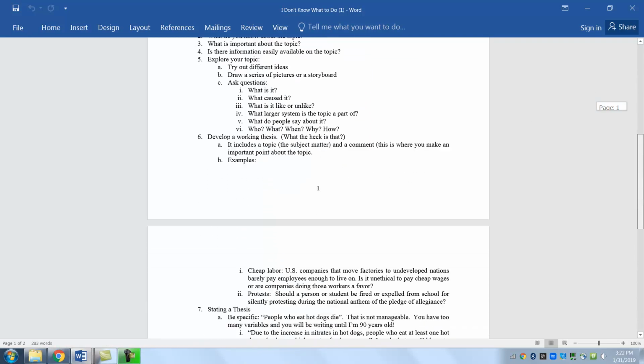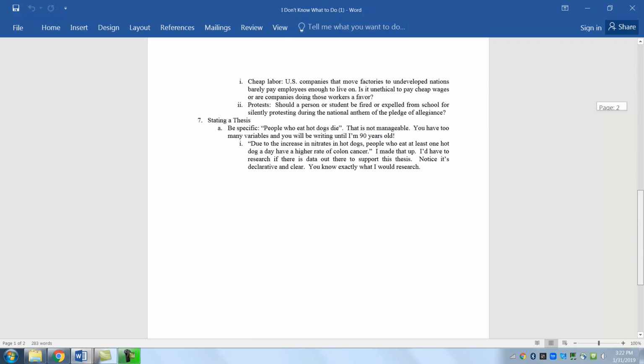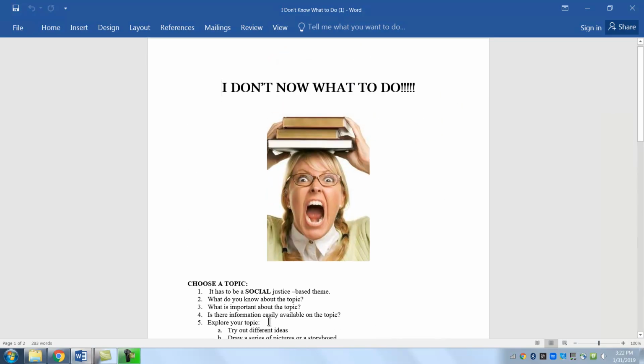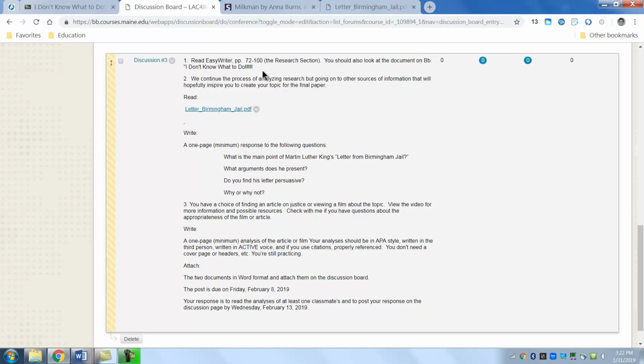So develop a working thesis. It doesn't have to be right now that you'll be doing these things, but I think you should just be getting ready to look at this particular document. So that's what you'll be doing, number 1.